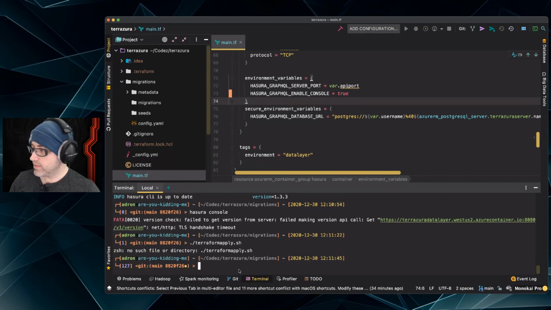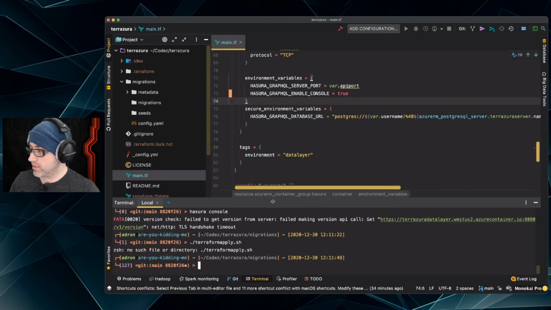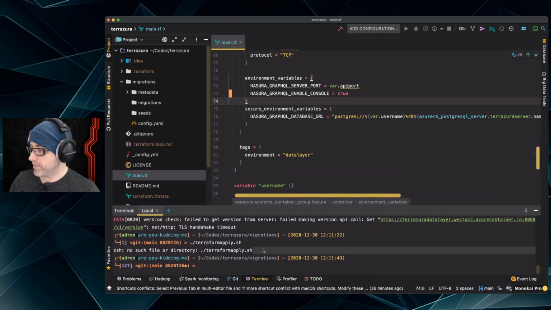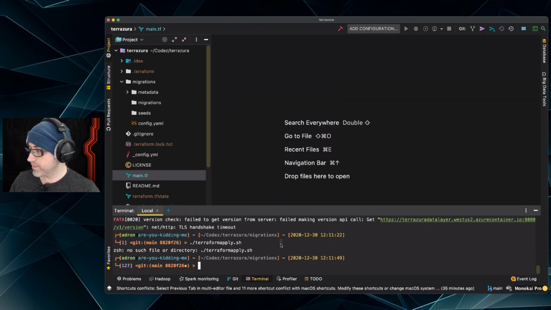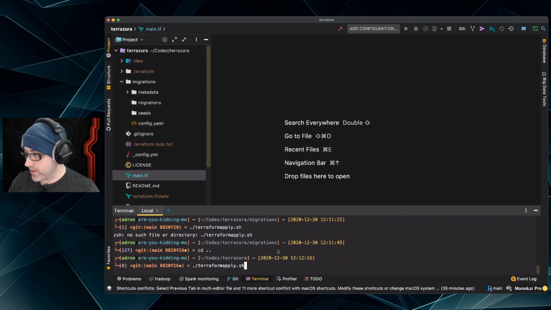Apply that. Okay, so that should update to true, and then I should be able to get a Hasura console to come up. Again, that's not how I should have to hook it up, but I have to run it from the correct directory.